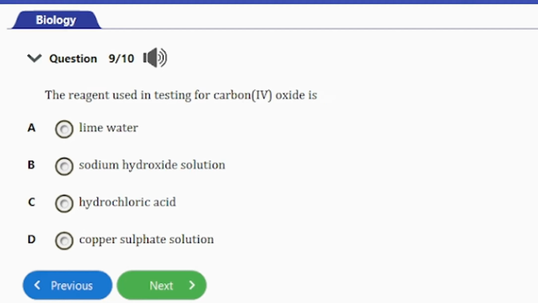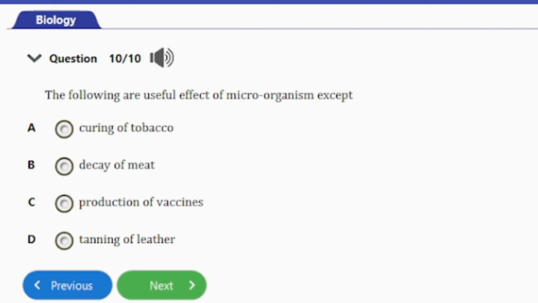Let's consider the next question, guys. Question number 9. It says, the reagent used in testing for carbon dioxide is A, lime water, B, sodium hydroxide solution, C, hydrochloric acid, and D, copper sulfate solution. So guys, the answer to this question is option A, and that's lime water. Lime water is actually used in the test for carbon dioxide, and that's it for that question. Let's consider the next and the last question, guys.